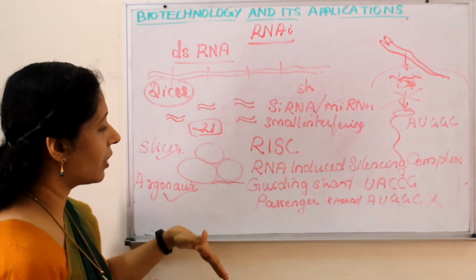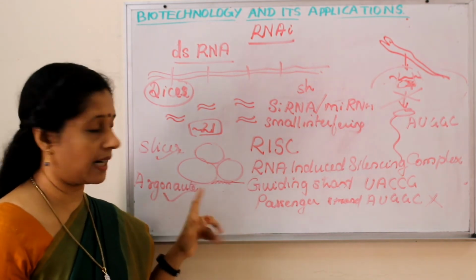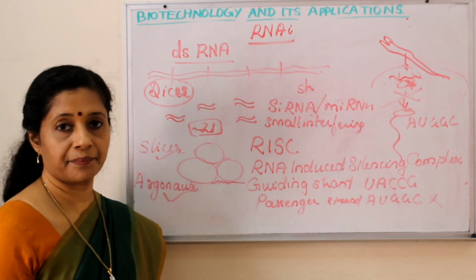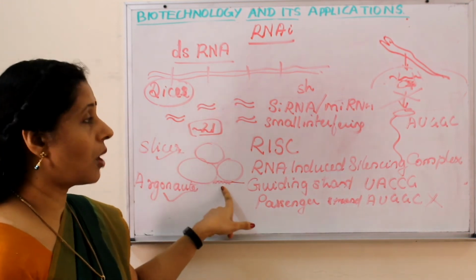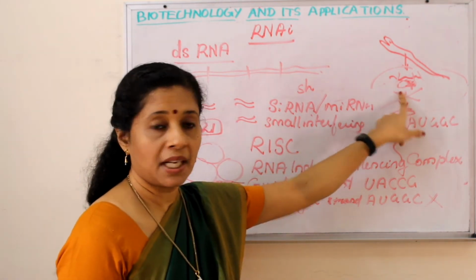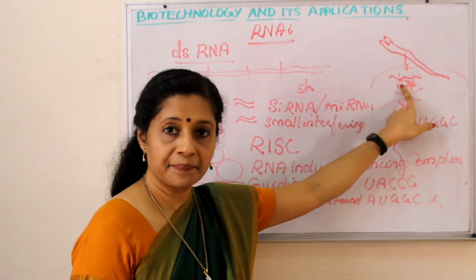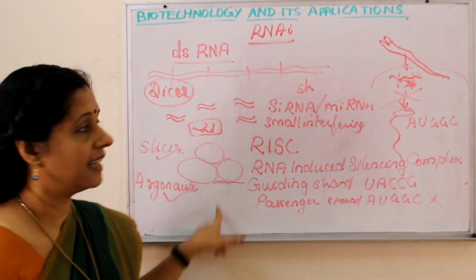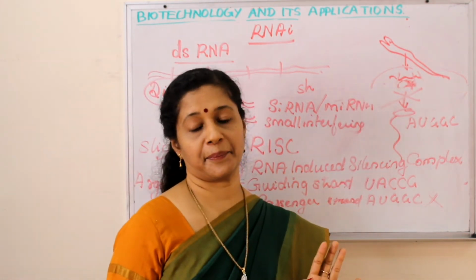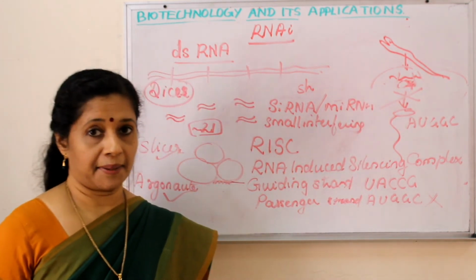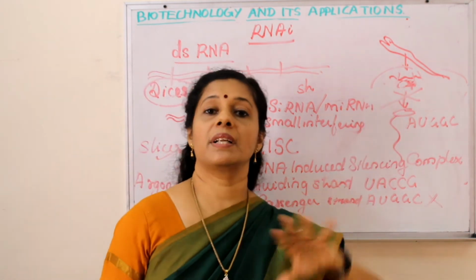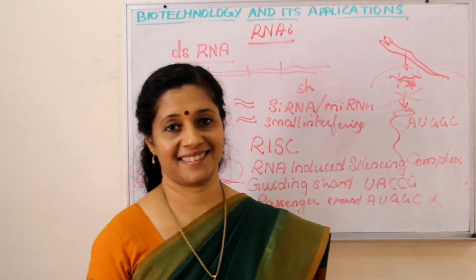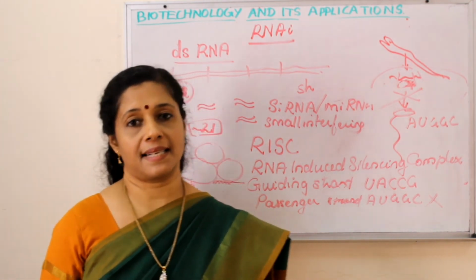These two will come and bind with a protein complex called the RISC, RNA induced silencing complex. The RISC will remove one of the strands of the double-stranded RNA, make it single-stranded, and the strand which remains with the RISC is called the guiding strand. And it is complementary to the target mRNA. It will go and bind with the mRNA, and with the help of the slicer and Argonaute proteins present in the RISC, it will destroy this mRNA. As a result, the translation and protein synthesis will not take place and the pathogen won't be able to survive inside the host cell. Okay, so this is the RNA interference mechanism.